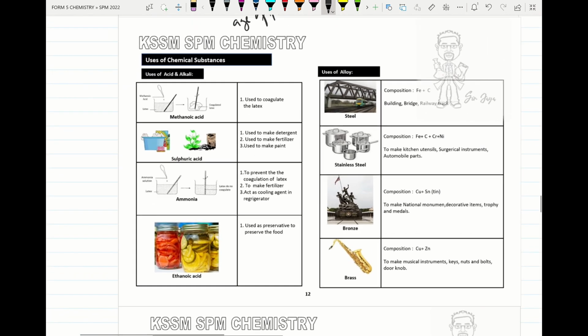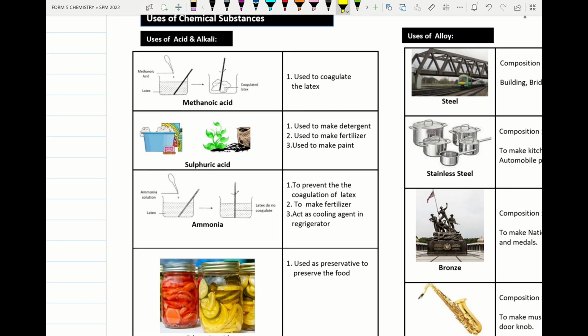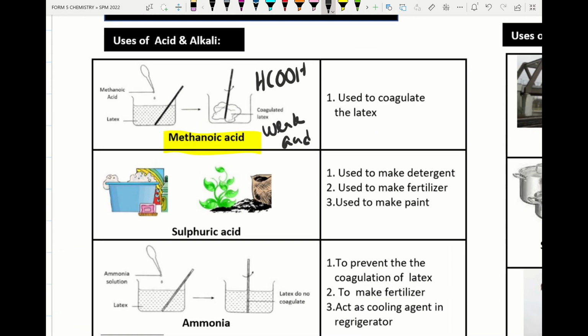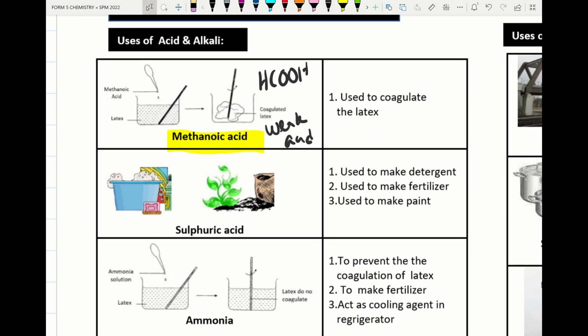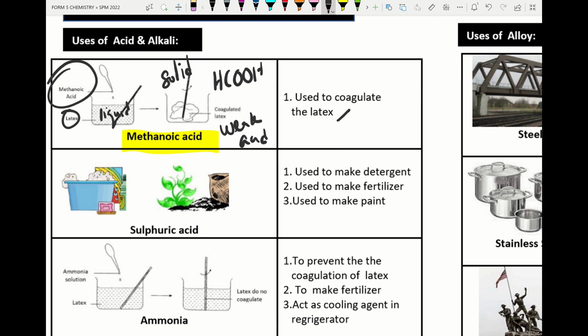Alright, next are uses under acid and alkali. Under acid and alkali, please remember methanoic acid. The formula of methanoic acid is HCOOH. Please remember this methanoic acid is known as a weak acid. This methanoic acid is used in the coagulation of latex. If latex is in liquid form and we want to change it into solid form, the process is known as coagulation of latex. We can add methanoic acid or ethanoic acid or formic acid. Alright, please remember all of these are used to coagulate the latex.